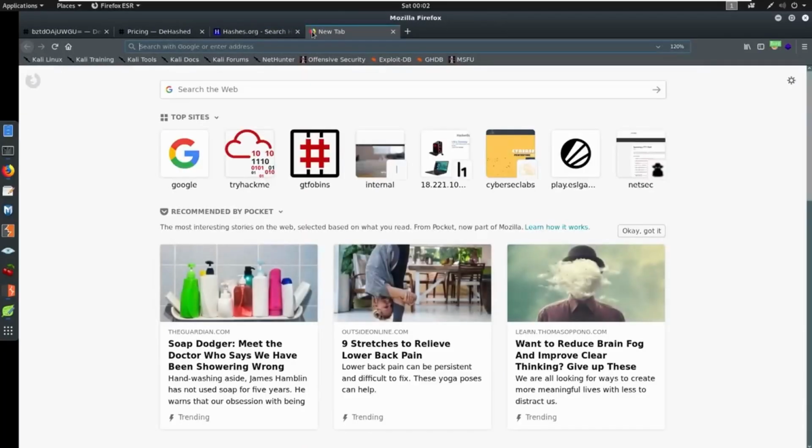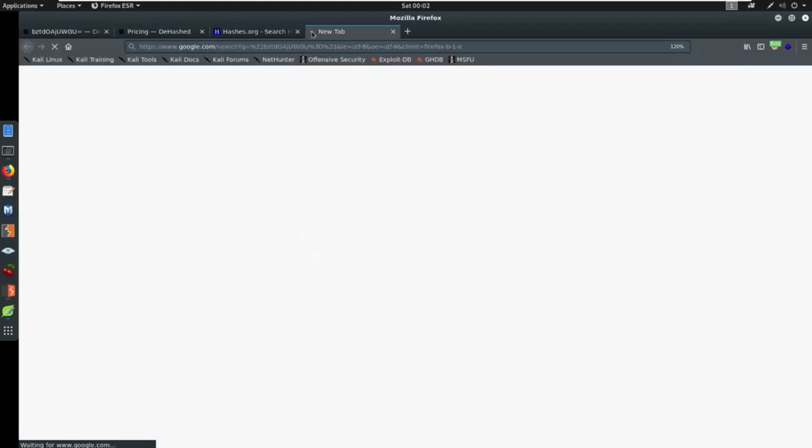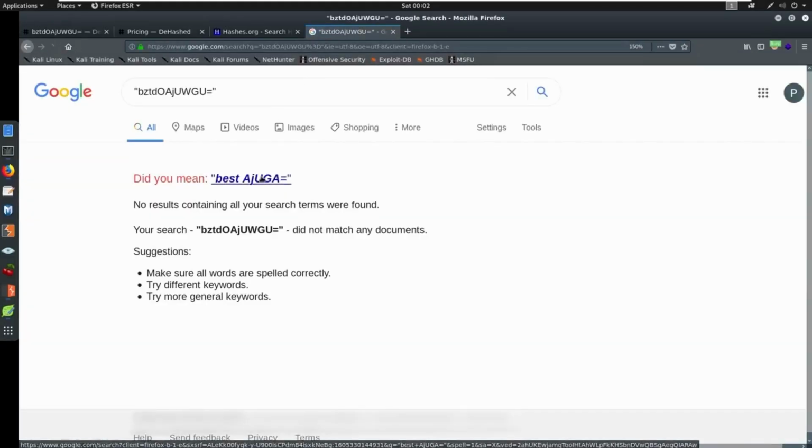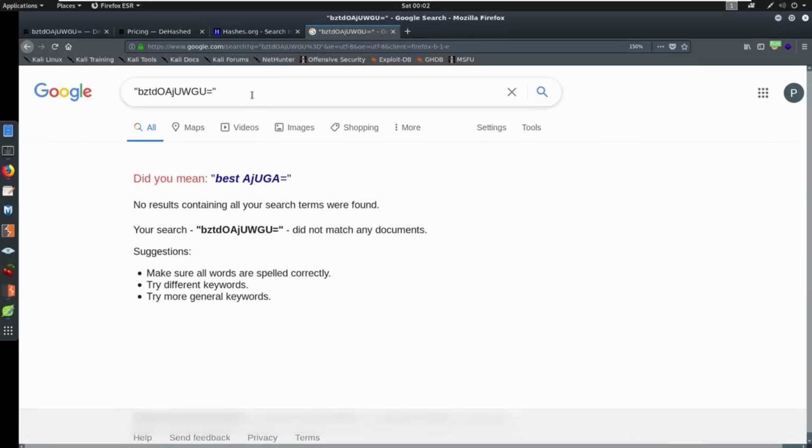Now, if you put this into Google as a search, you can see it didn't come back with anything either. So we want to make sure that when we're searching this, we try all options. There is an Adobe database that if you do put in a hash and it does show up, there's a GitHub Adobe database that will actually show up here.